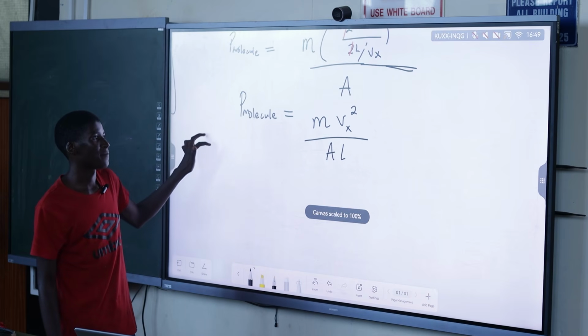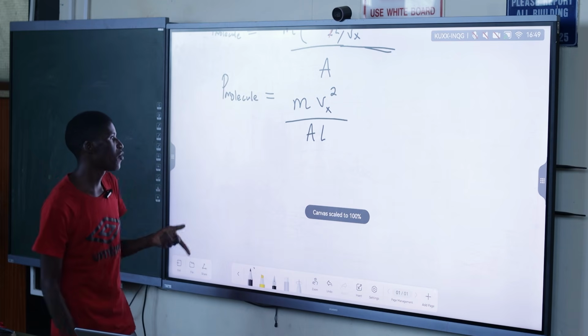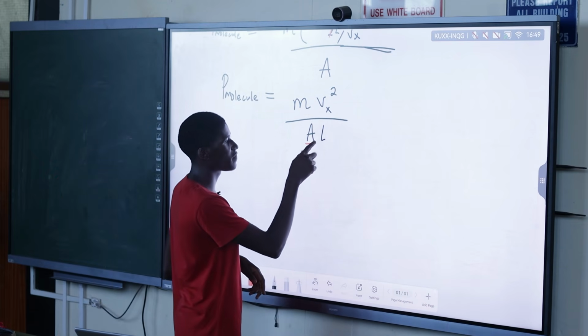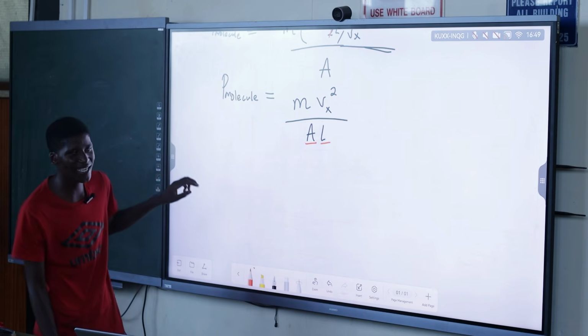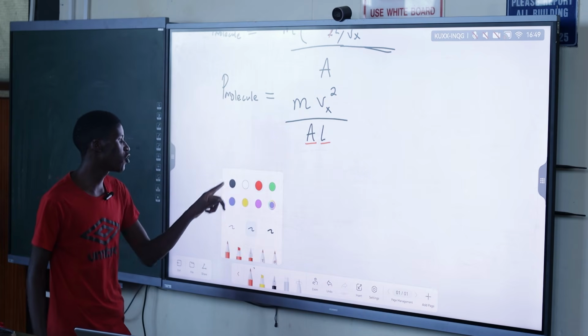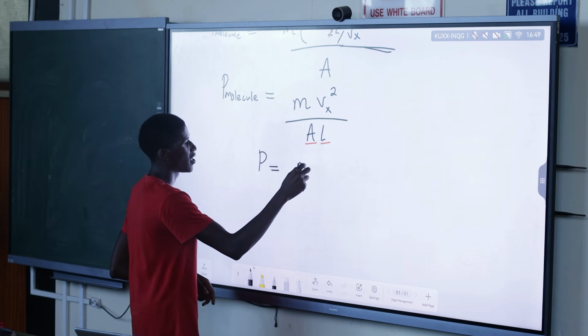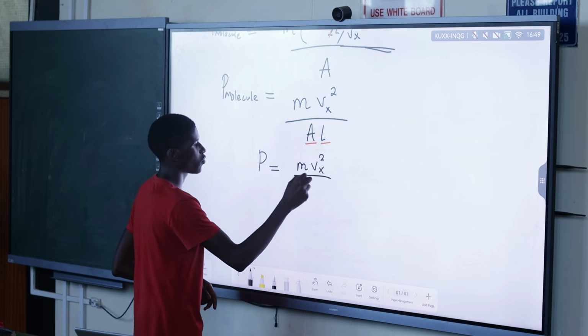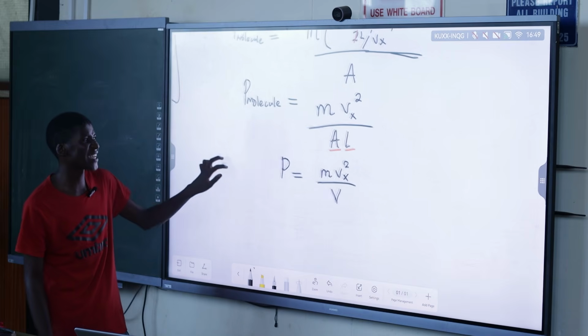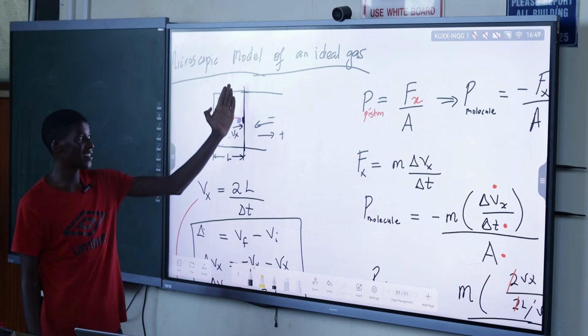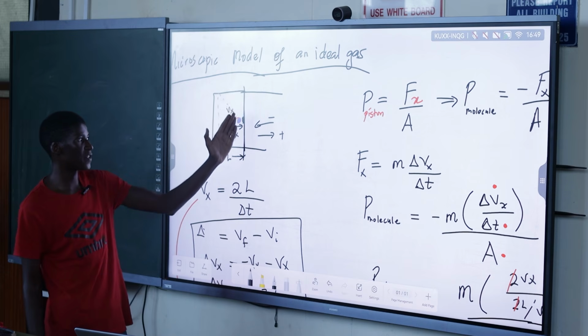To simplify, now from here again we just further simplify by recognizing the area of the piston times the length. What does that give us? The volume. So now I can write that pressure is equal to mVx squared over volume. I just ask, guys, the area times length is volume, right? You know that this is the area of the piston.